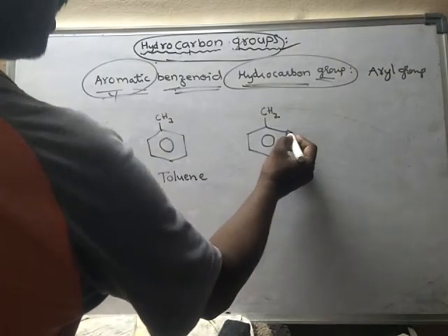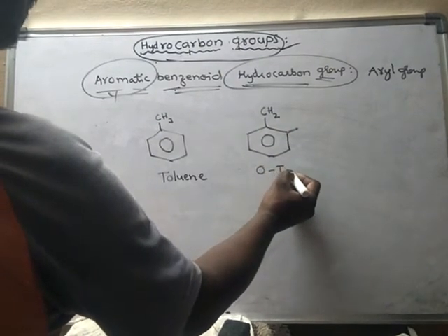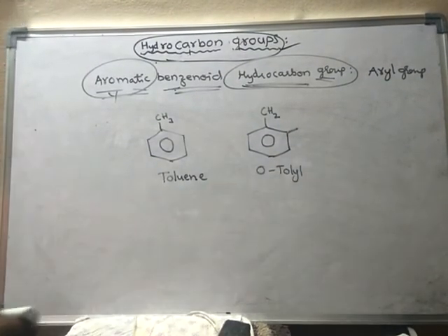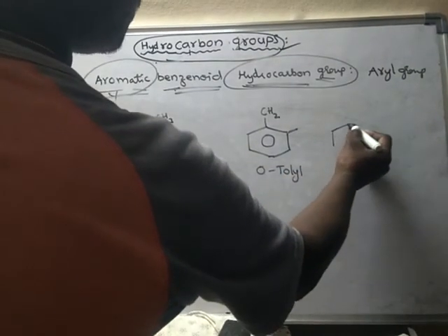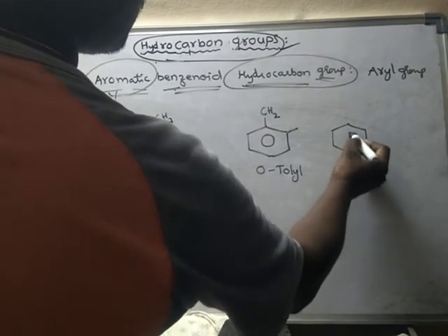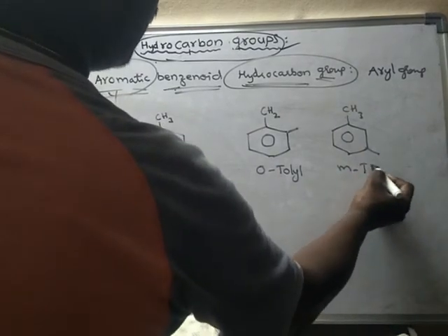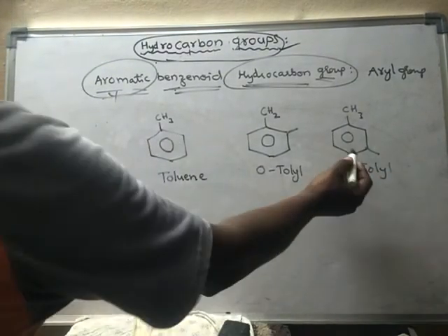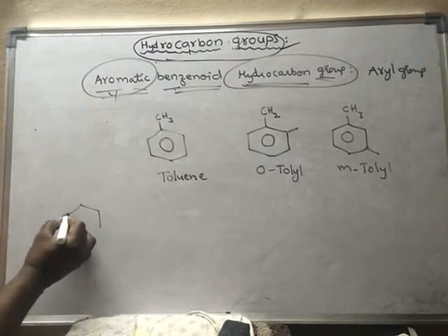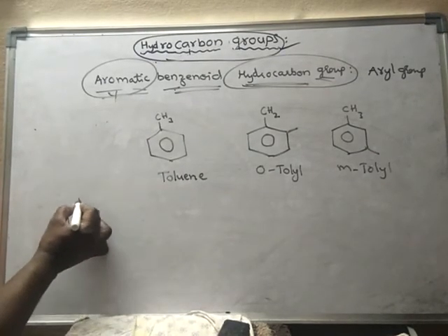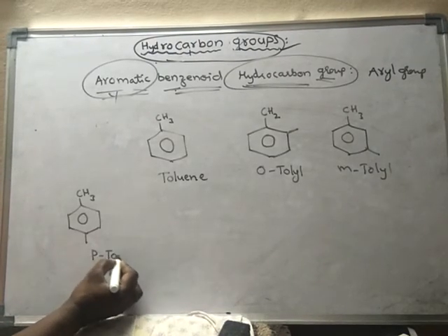Suppose I remove hydrogen from here, then it is said to be orthotolyl. Suppose you remove hydrogen from here, then it is said to be metatolyl. Suppose I remove hydrogen from here like this, it is paratolyl.